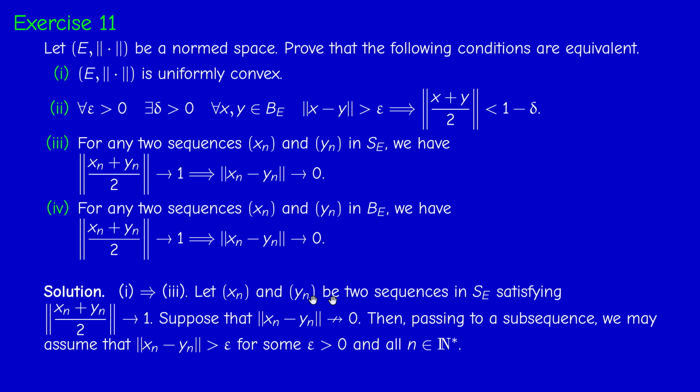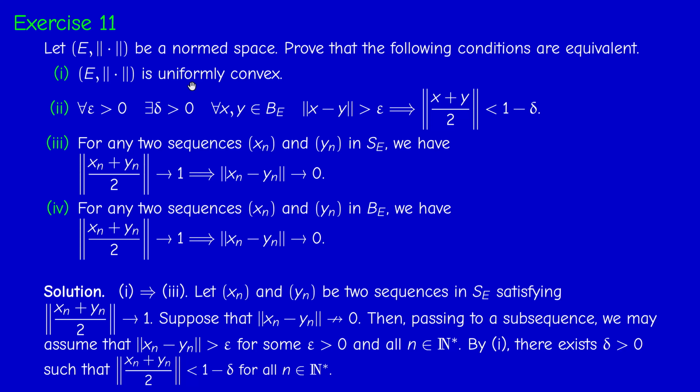So just write the negation of the convergence to 0, and then you'll convince yourself that there are two sequences, so two subsequences actually, x_{n_k} and y_{n_k}. Now, it's a practical mathematical tradition that in order to avoid subscripts, we may still denote the subsequence by the same symbol, in order not to have many subscripts. So we may assume that the norm of xn minus yn is bigger than epsilon for some epsilon.